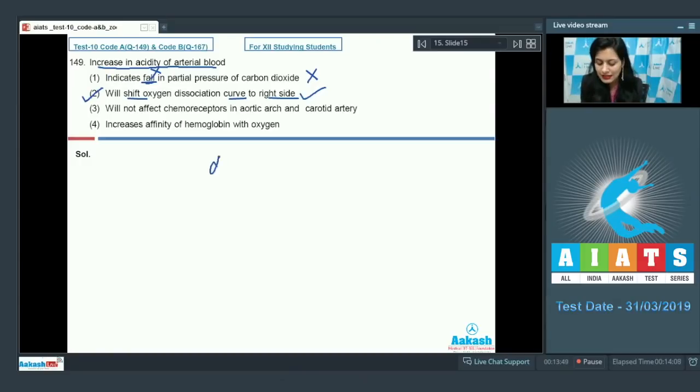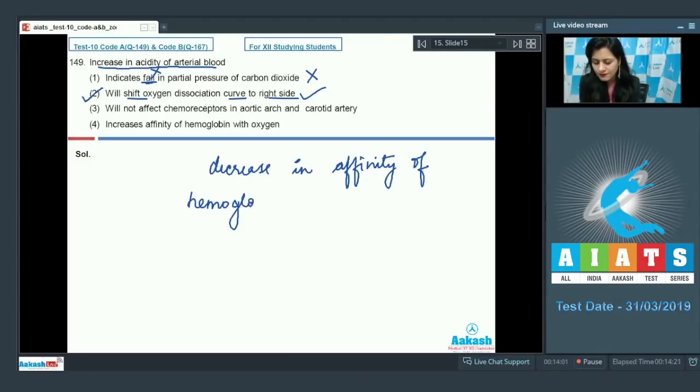That is, decrease in affinity of hemoglobin for oxygen is seen. Let's discuss rest of the statements.